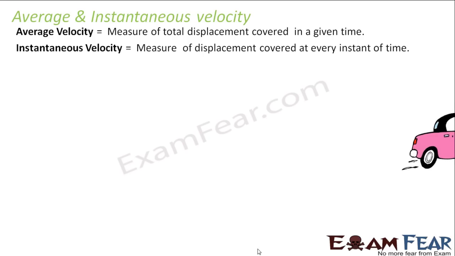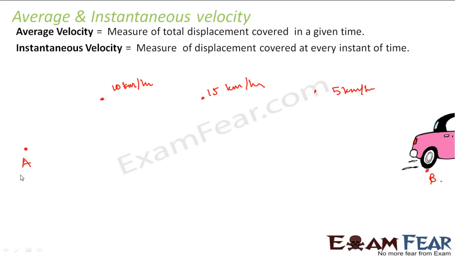For example, in the case of this car also, maybe at this instant of time the velocity is 10 km per hour. Maybe at this instant of time it is 15 km per hour. Maybe at this instant it is 5 km per hour. So the instantaneous velocities are changing at every instance of time, but average velocity is the total displacement from starting point to ending point divided by the time taken.